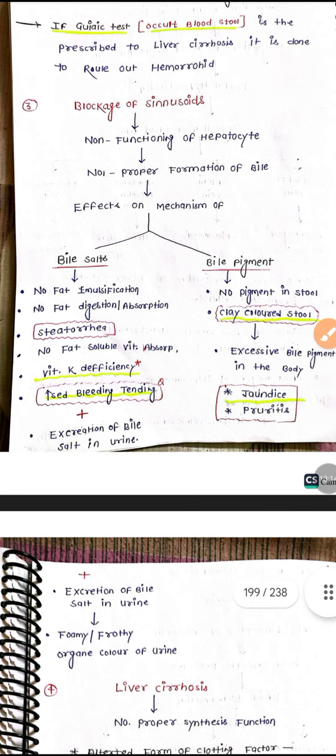So these are because of the blockage of the sinusoids. Sinusoids are the main capillaries which help inside the liver. They help to exchange oxygen, nutrients, everything. So if they are blocked, what will happen? The excretion mechanism of bile salts and bile pigments, the exchange, functions improperly and leads to jaundice and